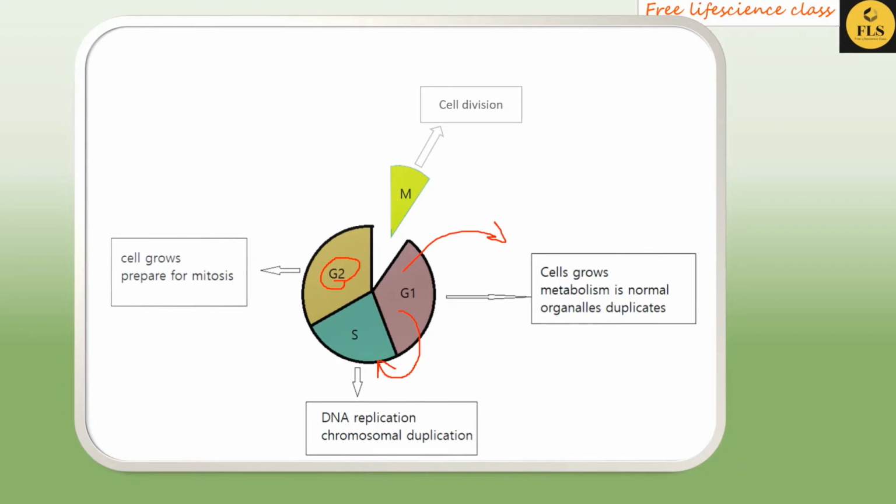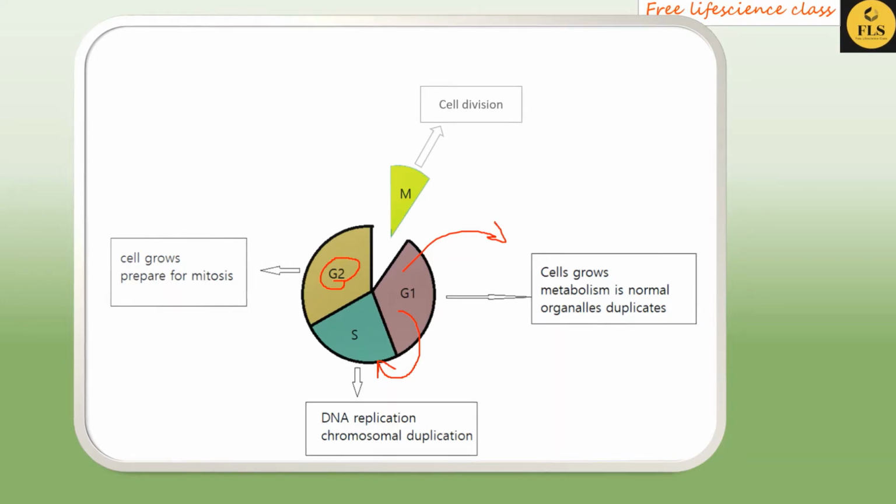M phase is again classified into prophase, metaphase, anaphase, telophase and cytokinesis. So S phase is where the DNA replication is taking place. Every student knows this point.